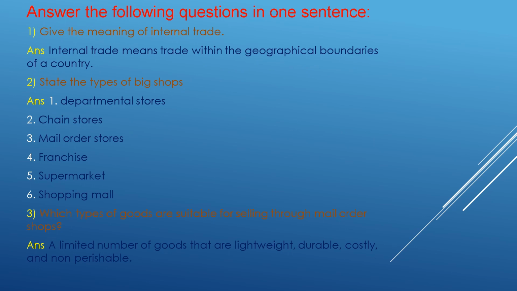Answer the following questions in one sentence. Give the meaning of internal trade. Internal trade means trade within the geographical boundaries of a country. State the types of big shop. The first is departmental store, second chain store, third mail order store, fourth franchise, fifth supermarket, sixth shopping mall. Then third question, which type of goods are suitable for selling through mail order shops? A limited number of goods that are lightweight, durable, costly and non-perishable.